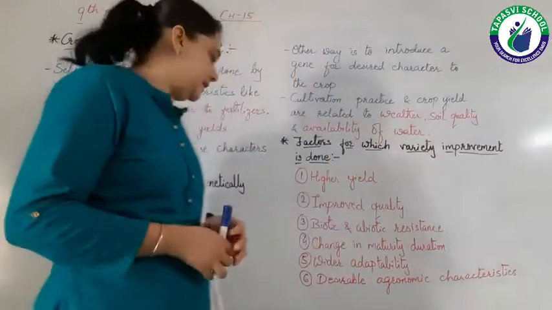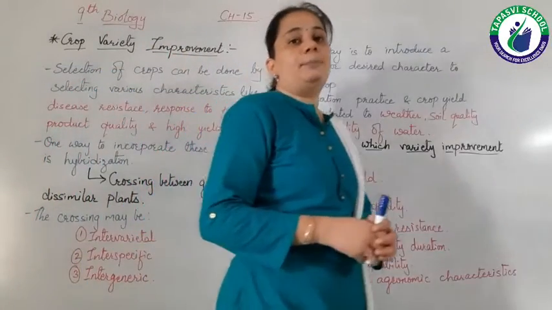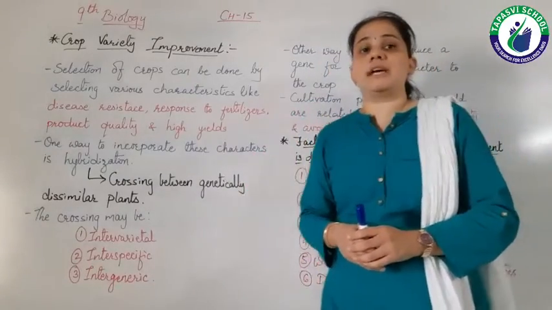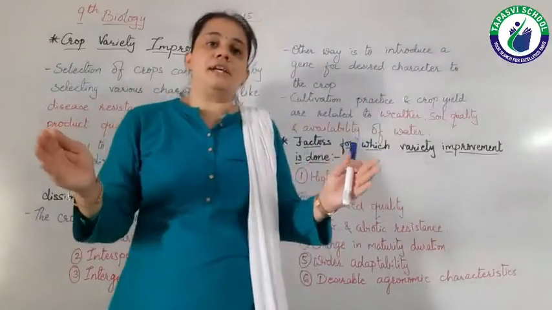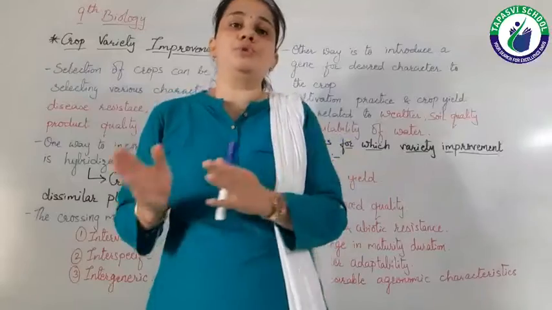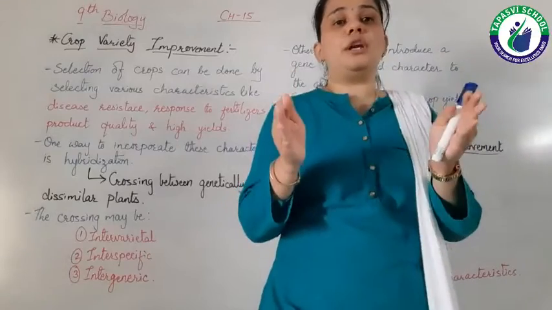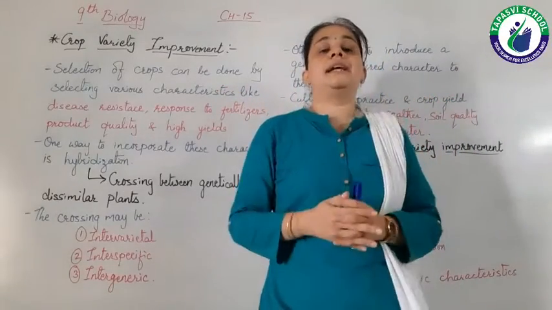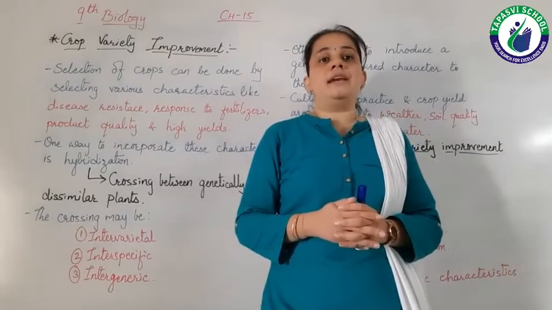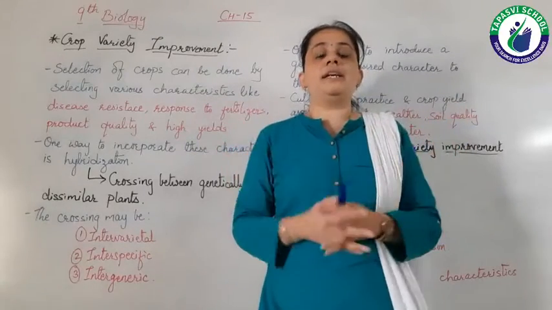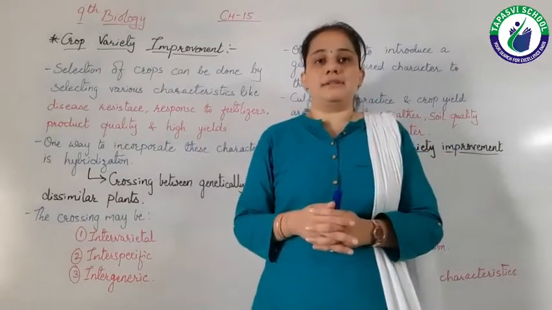The fourth one is change in maturity duration. Obviously we know that when plants get matured, they give us flowers and fruits. But the duration of this is different from one plant to another, right? So what we have to take into consideration is that this maturity duration must be decreased. If we decrease the maturity duration of our crops, then we can get good quantity of yield in less time, right?